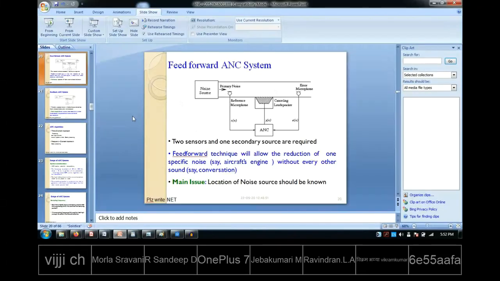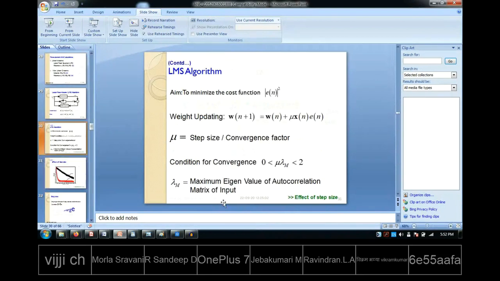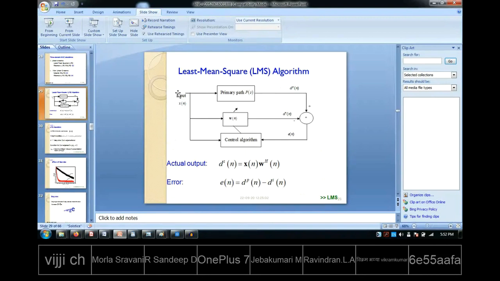Keep this particular thing in mind, and the LMS algorithm will be running almost based on this. I'll try to compare this with the LMS algorithm block diagram. The equations are very simple, don't worry. Here the noise is coming, the physical signal is coming, it is going this side, and here this has become the electrical signal, and that is going to the algorithm.